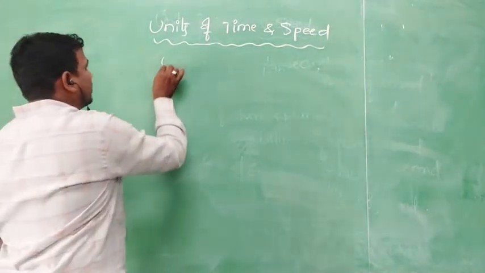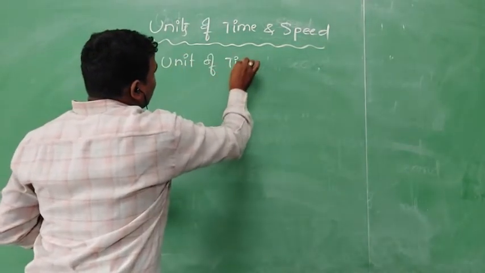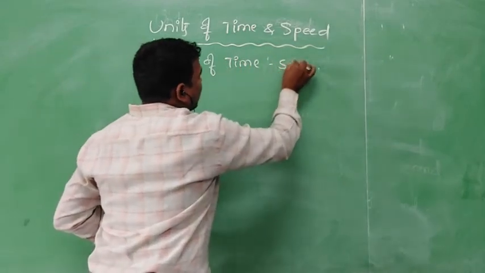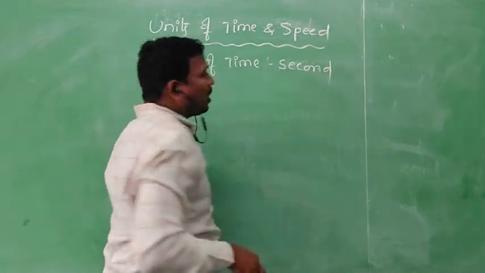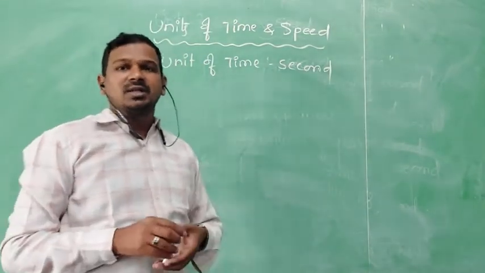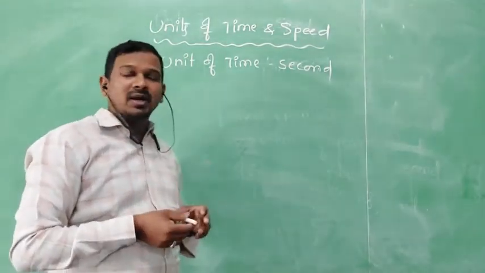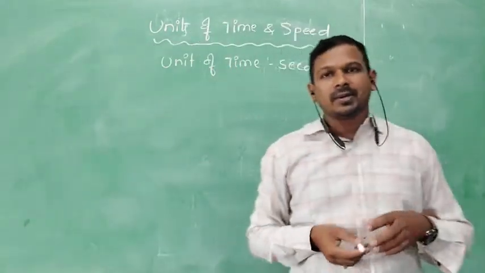The standard unit of time is second. Based on the second, the remaining time units will depend.